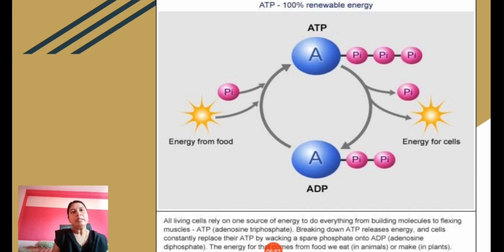So ATP, you can see here, stands for adenosine triphosphate, and they are called the energy currency of the cells. And they are prepared in the mitochondria and stored there. And as and when the cells or the body requires energy, the ATP breaks down into ADP and phosphate molecules, releasing a lot of energy. And again, during breakdown of food, this ADP, which is of low energy content, will again receive phosphate molecules and then become ATP again. So this cycle keeps on continuing as and when energy is required and energy is produced.